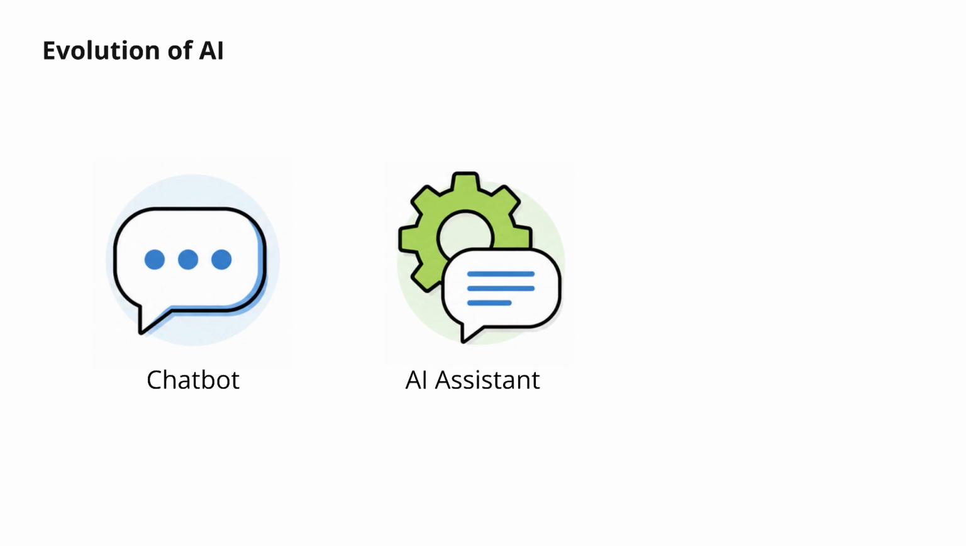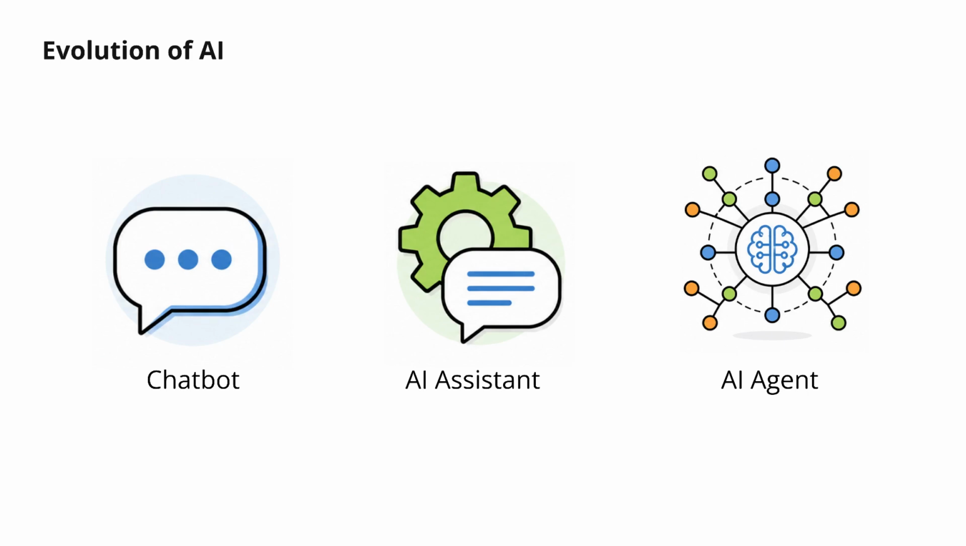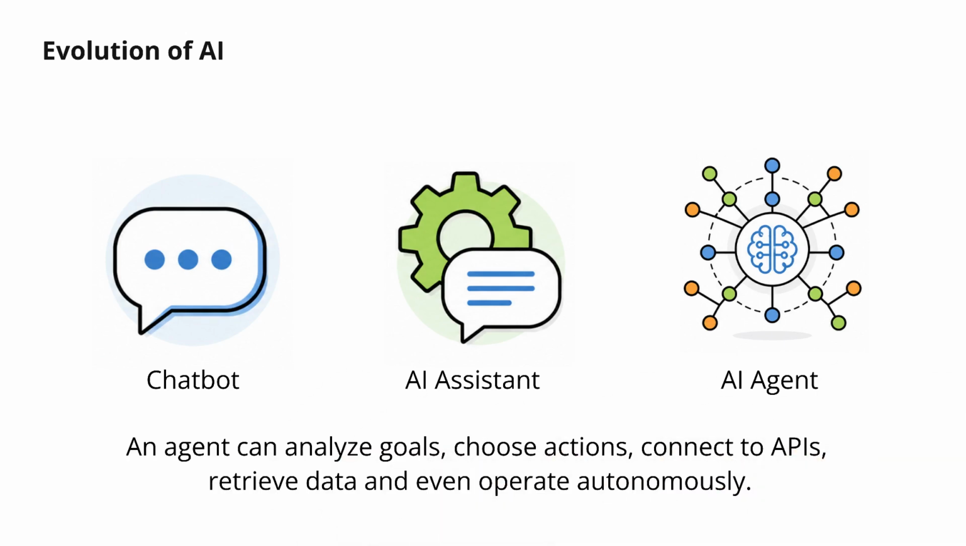But on the right, we now arrive at intelligent agents. Unlike assistants, agents are not limited to simple conversations. Notice the network structure surrounding the agent icon. That represents decision-making, tool usage, workflows, and external systems. An agent can analyze goals, choose actions, connect to APIs, retrieve data, and even operate autonomously. As AI systems become more capable, they also become more complex.